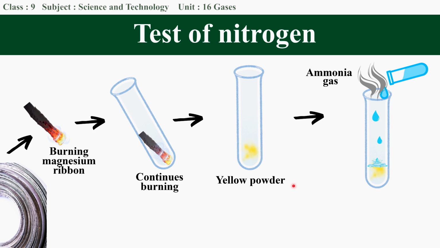Additionally, to confirm further whether it is nitrogen or not, we can add a few drops of water to the magnesium nitride, which is a yellow powder. The water reacts with magnesium nitride to produce ammonia gas, which has a very peculiar strong smell. That confirms the test of nitrogen. You also saw all of this while we were preparing the gas in the laboratory.